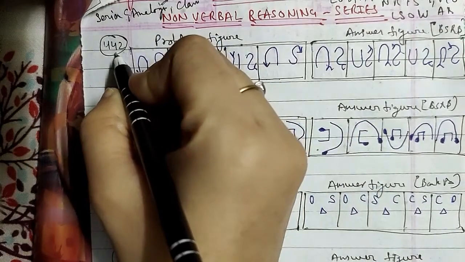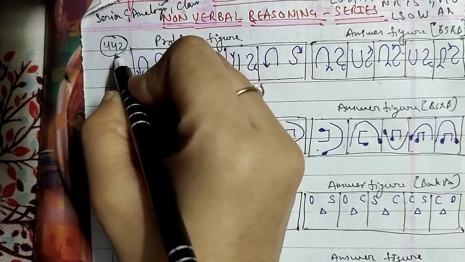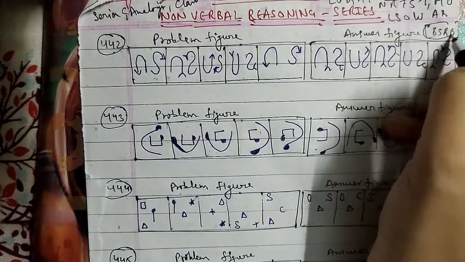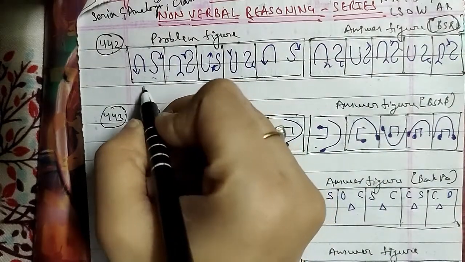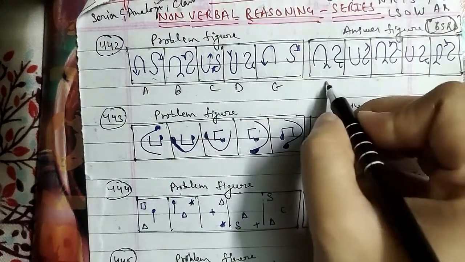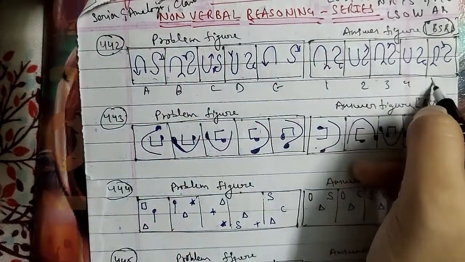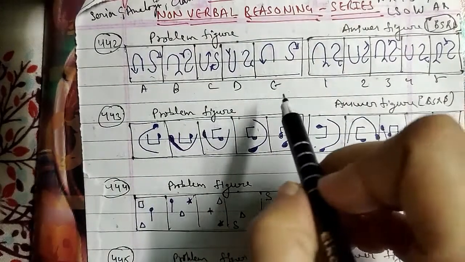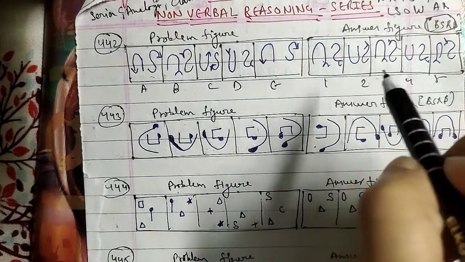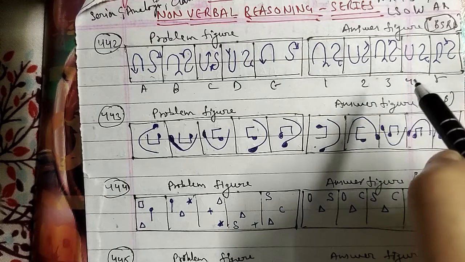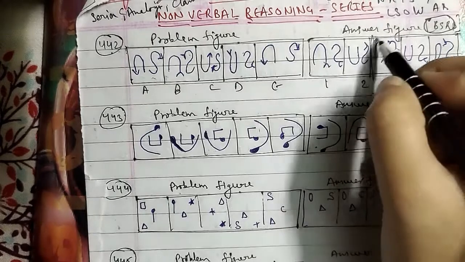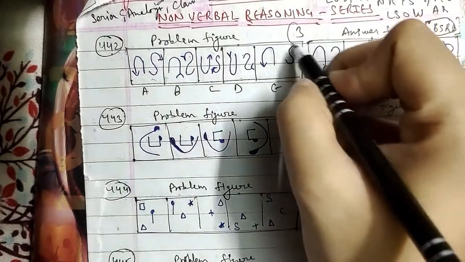Let's go ahead with the 442nd question of the session, and here we have the problem figures and these are the answer figures. This question has been asked in the BSRB question paper, with figures A, B, C, D and E, and for the answer figures we have 1, 2, 3, 4 and 5 respectively. In this question, each of the two symbols gets laterally inverted in one step and upside down in the next step, and the arrowheads get inverted in each step. So after figure E, the third figure will be the right answer for this question.